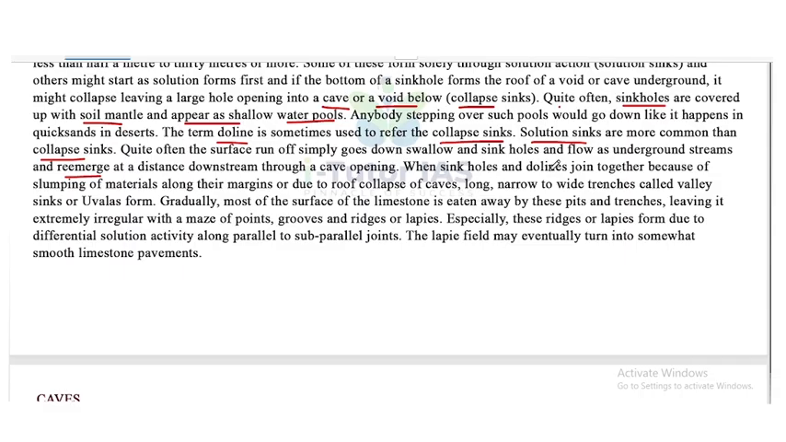When sinkholes and dolines join together because of slumping of materials along their margin or due to roof collapse of a cave, long, narrow to wide trenches called valley sinks or uvalas form. Okay, so they are called valley sinks or uvalas. Gradually, most of the surface of limestone is eaten away by these pits and trenches, leaving it extremely irregular with a maze of points, grooves and ridges or lapies. Now, especially these ridges or lapies form due to differential solution activity along parallel to sub-parallel joints. The lapie field may eventually turn into somewhat smooth limestone pavements.